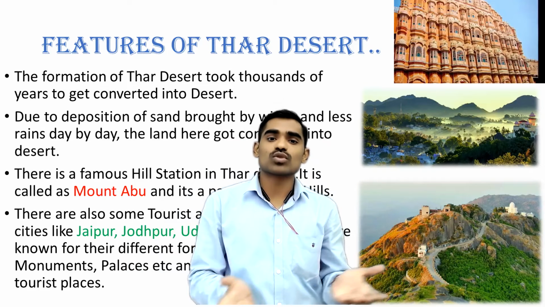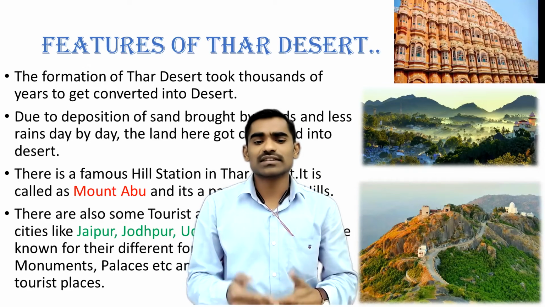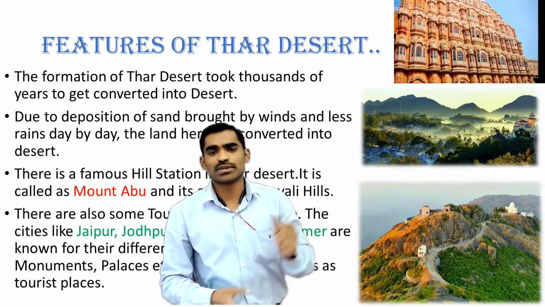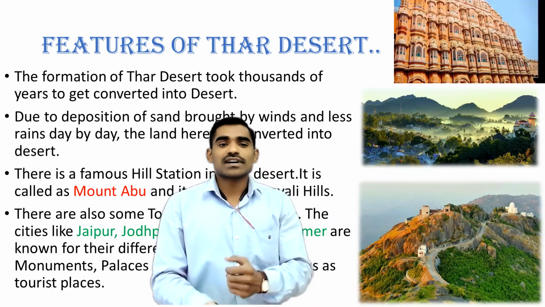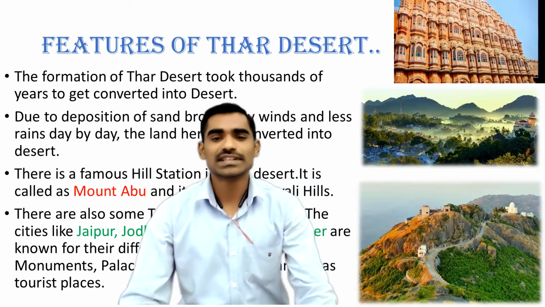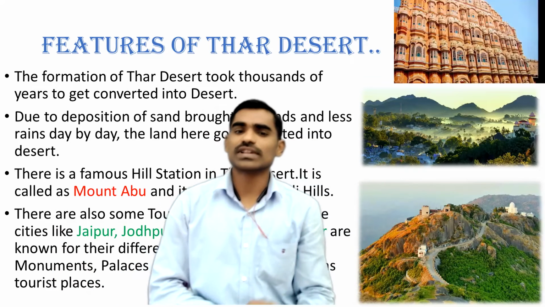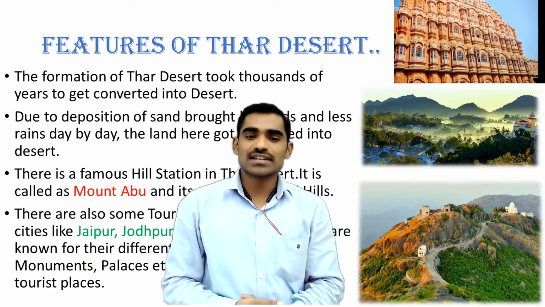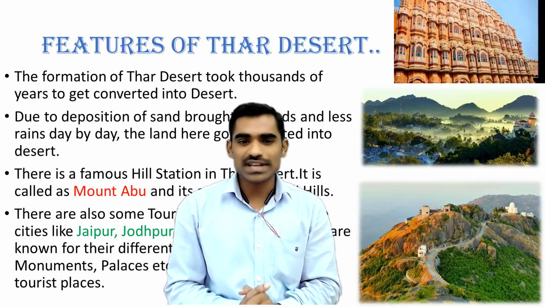The sand was brought down by the winds from various regions, and it was deposited there. Day by day, the rain was going down, and due to that, that particular region got converted into desert. Though it is a desert area, it is not like people are not living there, and none of the vegetation and none of the animal life is there. It is not like that. Even if it is a desert area, it is a famous tourist attraction.